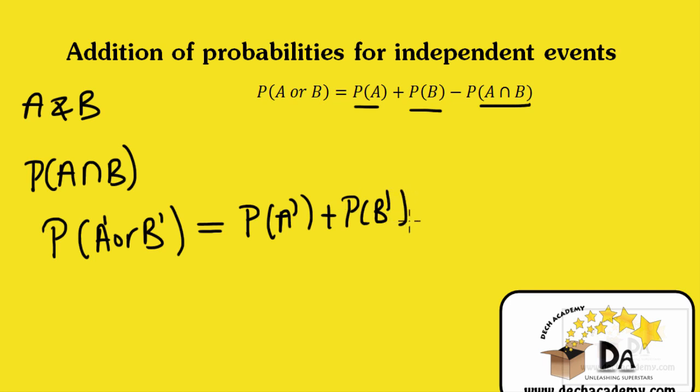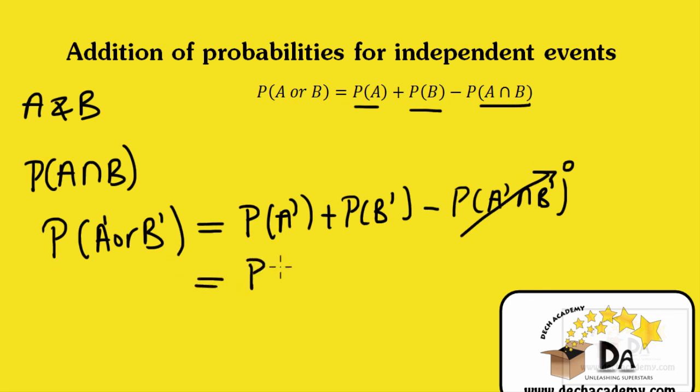But this formula comes from here, because if I write this expression in this form, I'll have the probability of the first event plus the probability of the second event minus the probability of both events occurring. Now, A prime and B prime are mutually exclusive events. So the probability of both events occurring is obviously 0, because both of them can't occur.